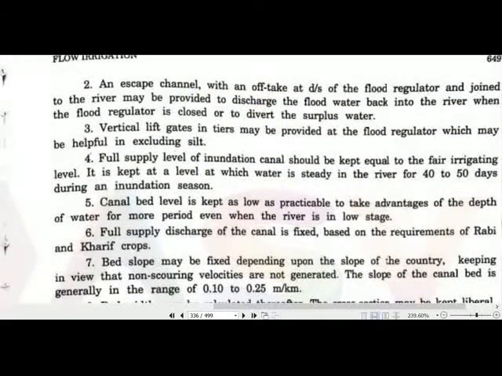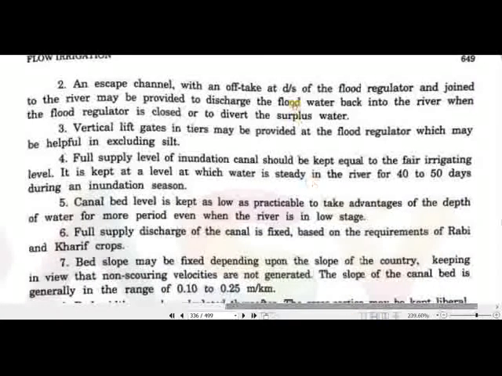An escape channel with an offtake downstream of the flood regulator, joined to the river, may be provided to discharge the flood water back into the river. So there should be an escape channel which takes the water from that inundation canal back to the river. Vertical lift gates may be provided in the flood head regulator, which may be helpful in excluding the silt.